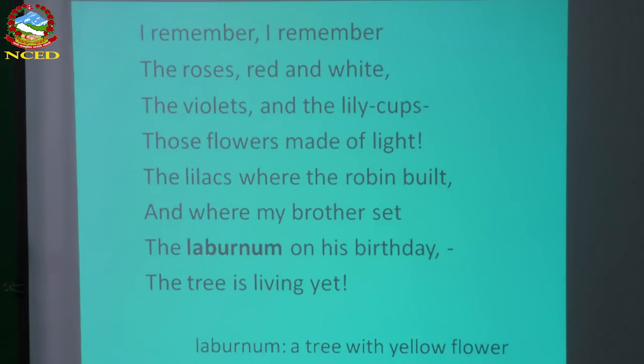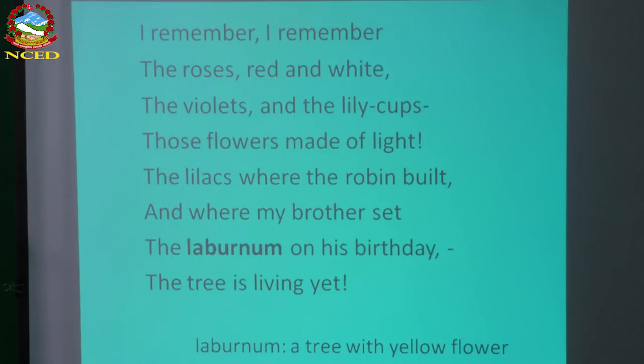I remember the roses red and white, the violets and the lily cups, those flowers made of light, the lilacs where the robin built, and where my brother set the laburnum on his birthday, the tree is living yet.